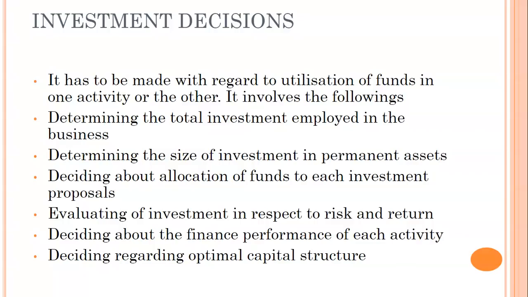For example, you are having 1 lakh rupees in hand. There are two business opportunities with the same risk and same return. Let us assume 20% risk and 50% return. Both businesses ask you for 1 lakh rupees, but you have only 1 lakh rupees in hand. So you need to decide in which business you are going to invest. That is allocation of funds to each investment.